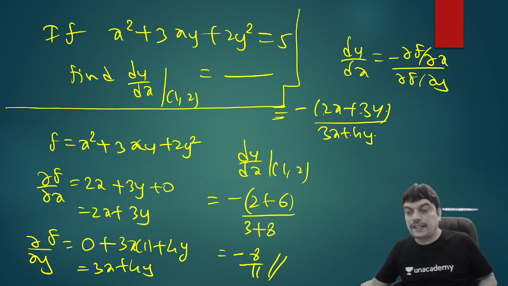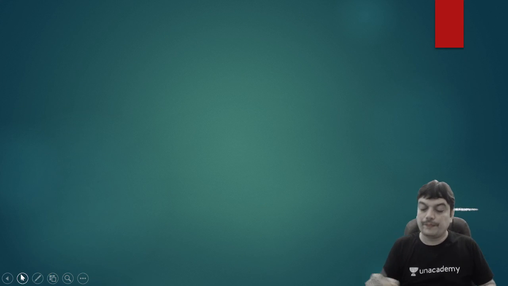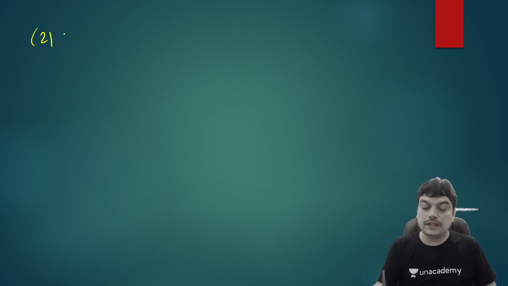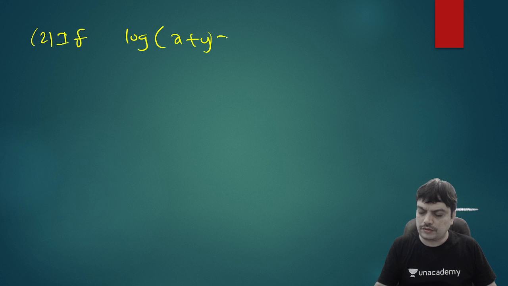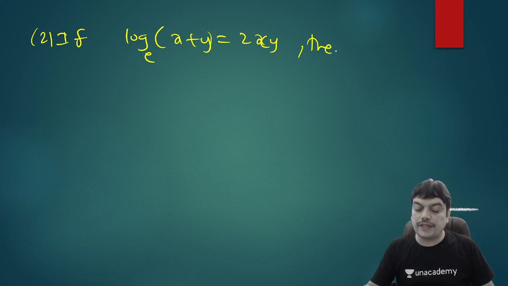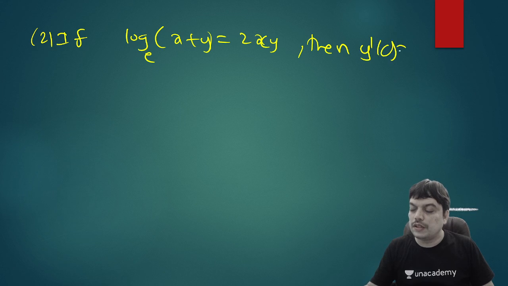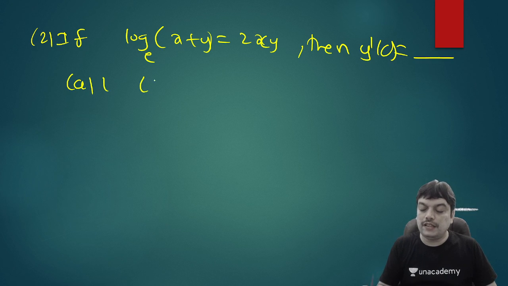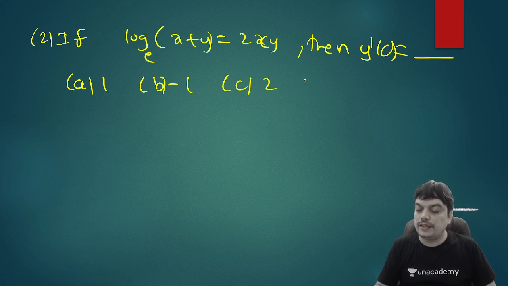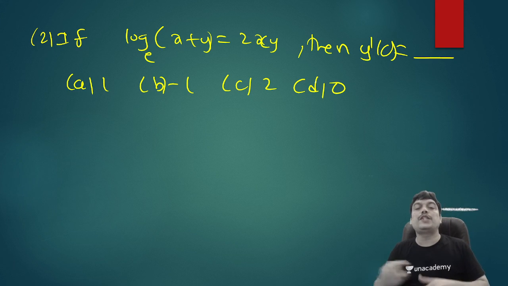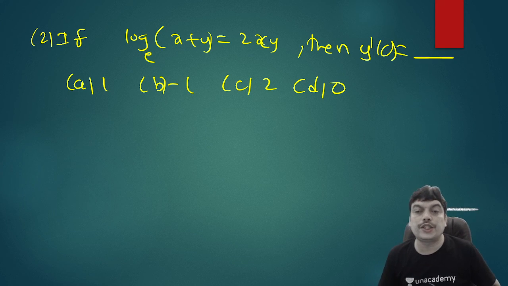So let me discuss another example. If logarithm of (x + y) equals 2xy, when no base is given, you can take it as e here. Then the question is y′(0) equal to, with the options 1, −1, 2 and 0. Now, when I say y′(0), what does that mean? The derivative at x equal to 0.